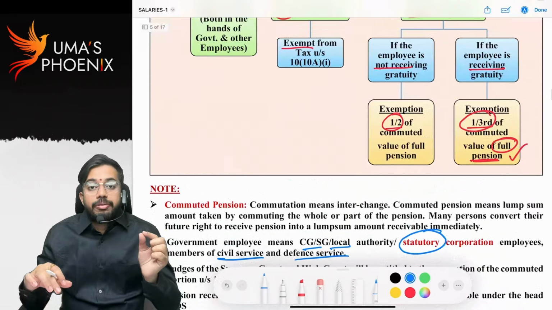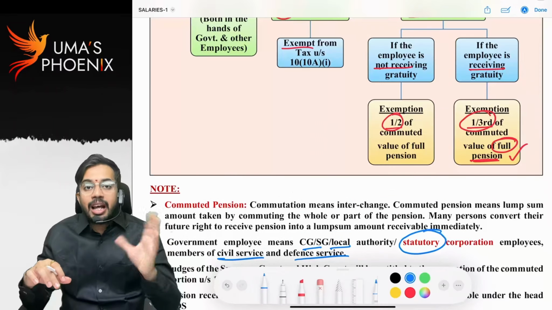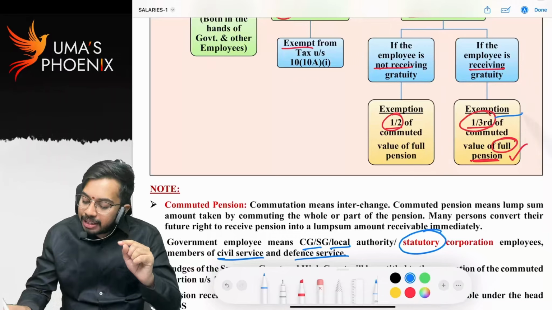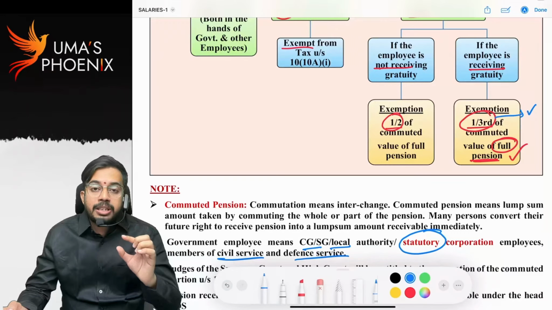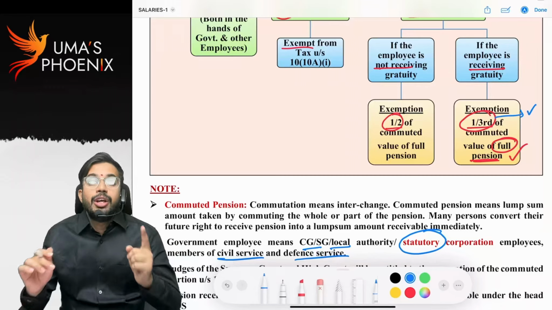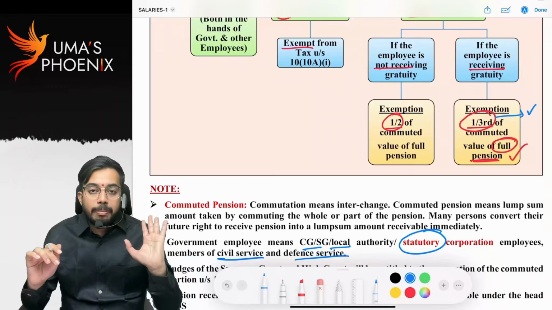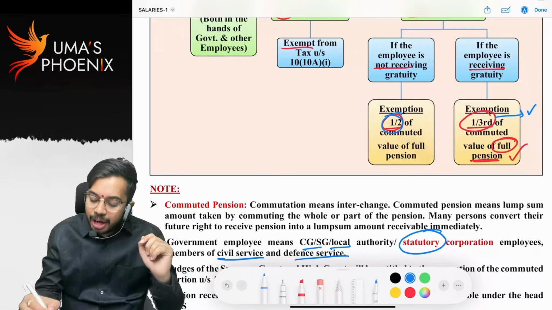Now, if commuted pension is received by private employees, we have to check if they are receiving gratuity or not. Receiving gratuity, 1/3 is allowed as exemption. 1/3 of full pension. Many people commit mistake. Whatever the commuted pension is there, on that they will apply 1 by 3. No, you should not apply like that. You have to calculate full pension. On full pension, you have to apply 1 by 3 or 1 by 2. Private employee not receiving gratuity, then half is allowed as exemption.